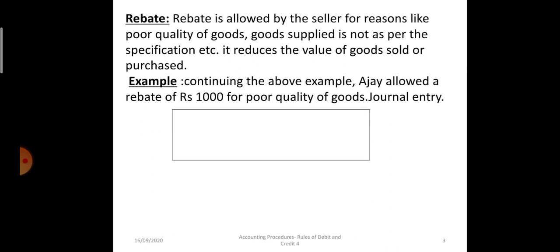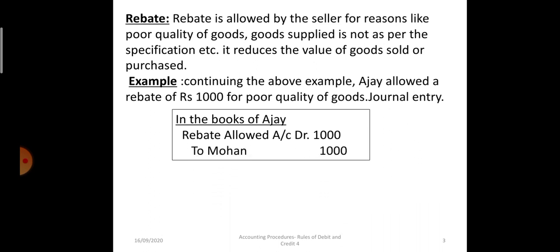So the journal entry passed will be in the books of Ajay. It's a loss for Ajay. Rebate allowed account debit to Mohan 1,000 rupees. So Mohan was a debtor with 45,000 rupees. Now his outstanding amount will reduce by 1,000. So the amount due from Mohan will be 44,000 rupees only.